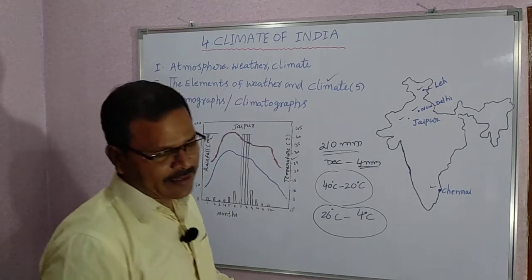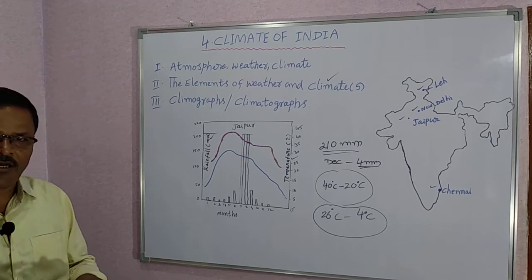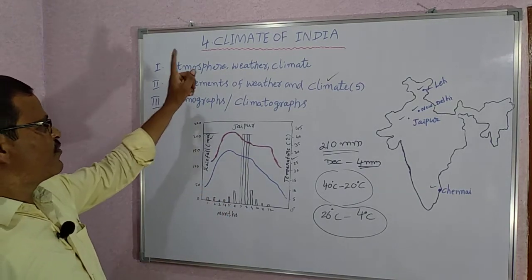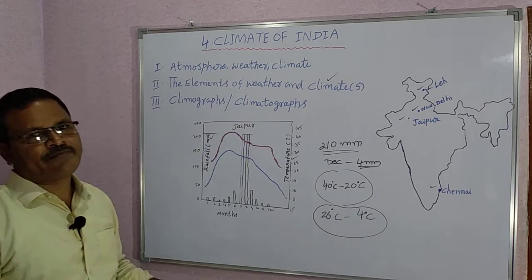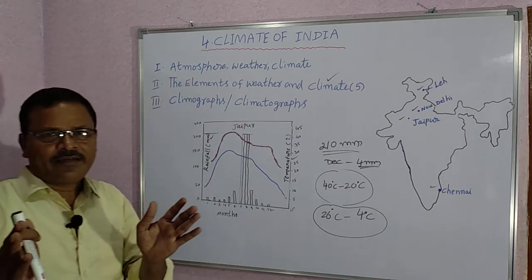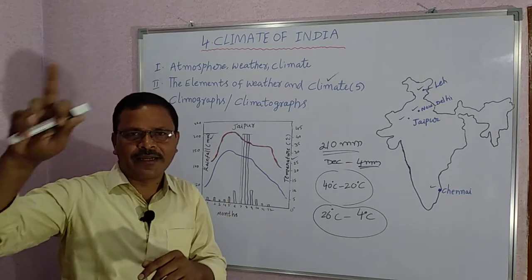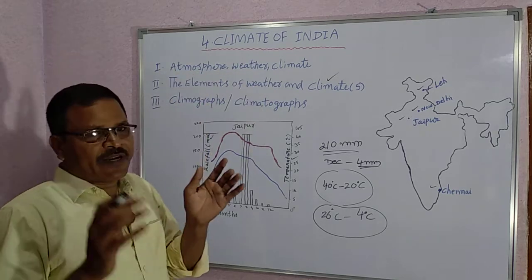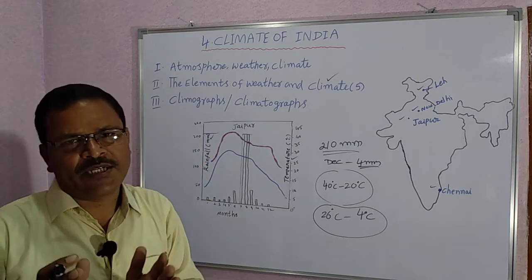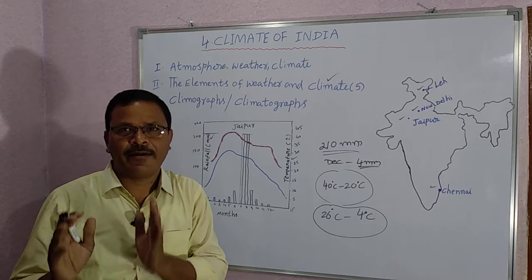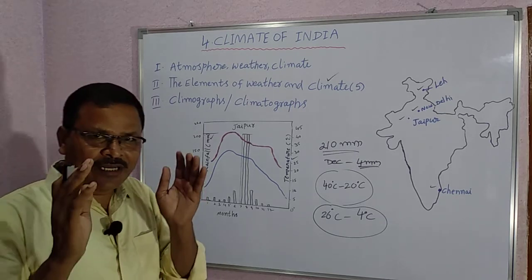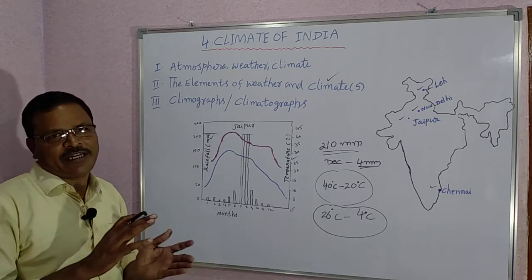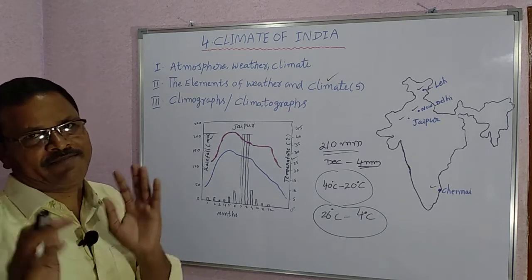Let us sum up the lesson, what we have learned until now. First we learned what is atmosphere, what is weather, what is climate. A thin layer of air around the earth is called atmosphere. A state of atmospheric conditions over an area at a particular time is called weather. The weather changes from time to time, even for a short time.